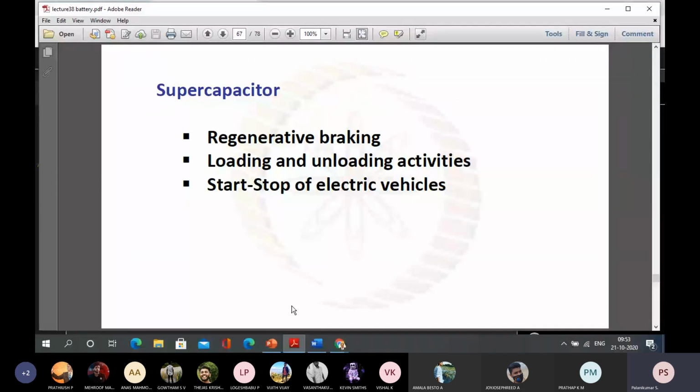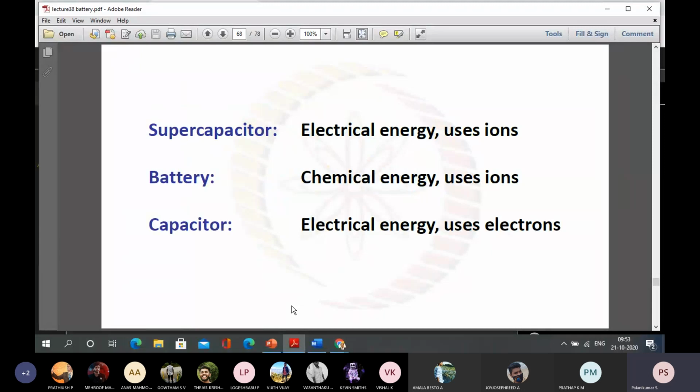Then there is the start-stop of an electrical vehicle. During the start-stop of an electrical vehicle also, we need very high energy, for example at start. In order to overcome the moment of inertia, we would need to discharge the battery very high. Instead of discharging the battery very high, whatever the capacitor can take, it will give very high energy density.